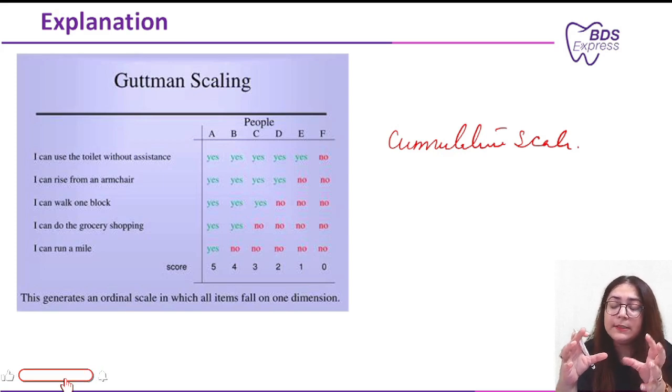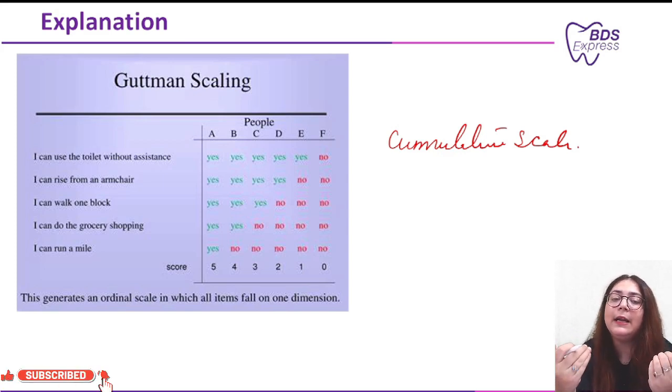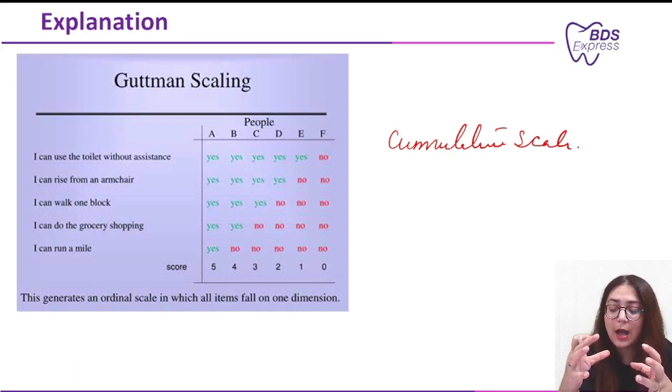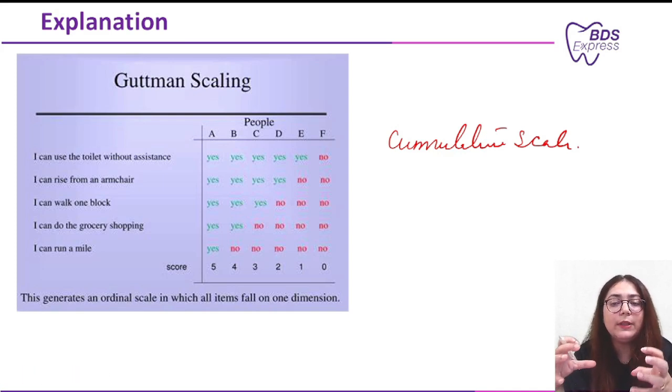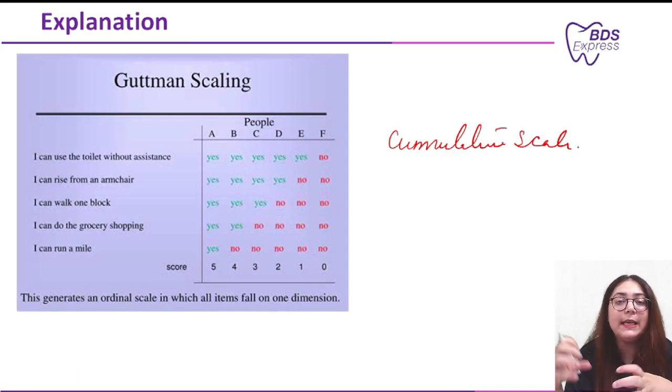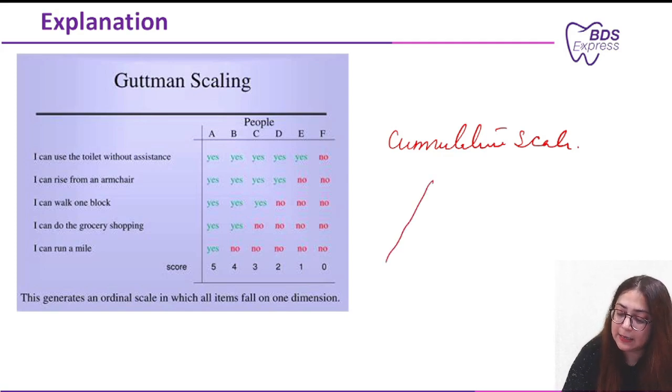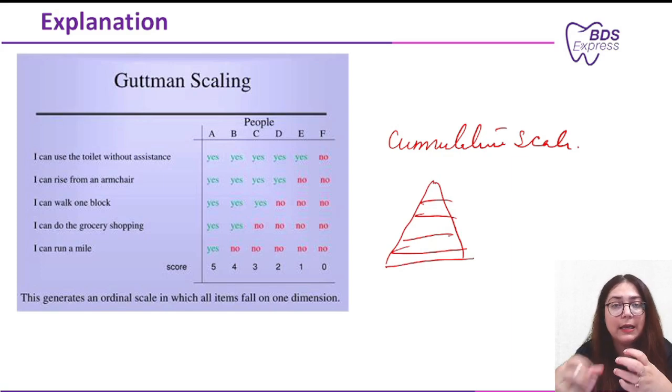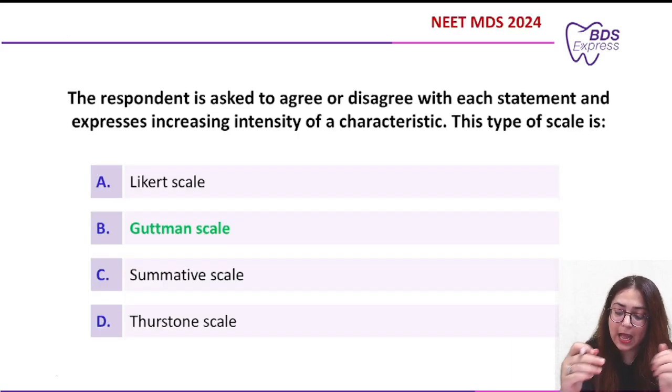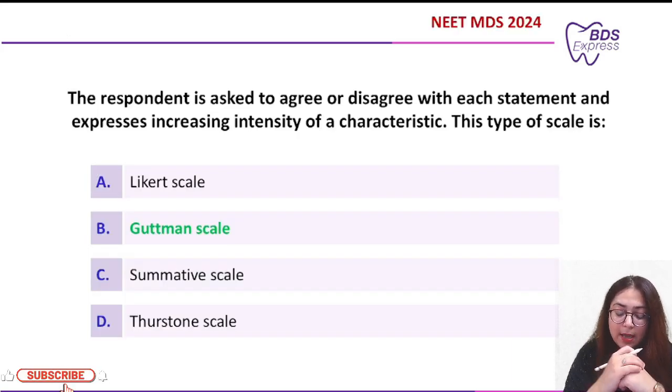So, respondents indicate agreement and disagreement with each statement and their responses follow a hierarchy. The one who is at the higher level, that means he agreed with all the things which are present in the lower level. So, that is the hierarchy. It follows a hierarchical pattern, whereas the other three do not follow a hierarchical pattern.